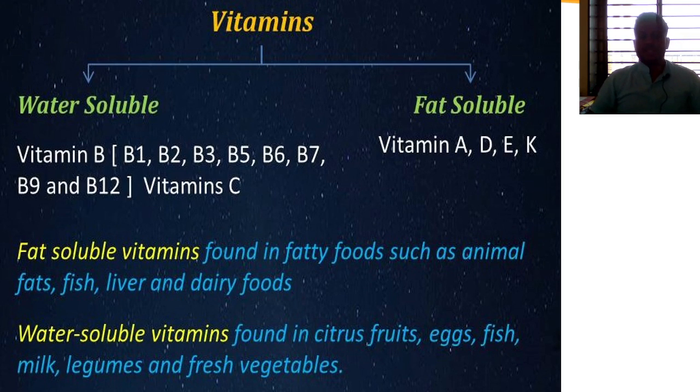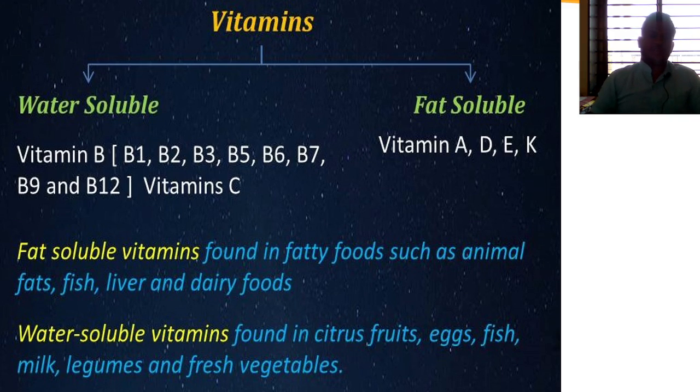Fat soluble vitamins are found in fatty food such as animal fats, fish, liver and dairy food. Animal fat is used in preparing a lot of food items, fish, liver and dairy foods, which we can also say bakery foods. And the second one, water soluble vitamins, are found in curd, eggs, fish, milk, legumes and fresh vegetables.